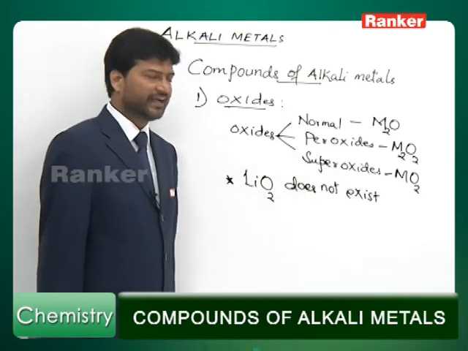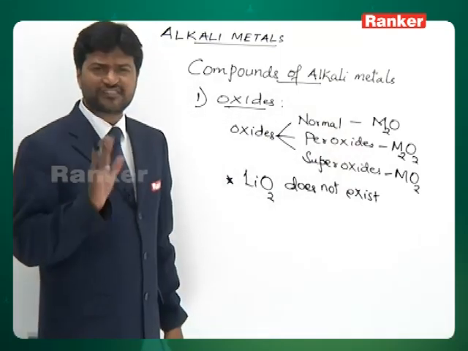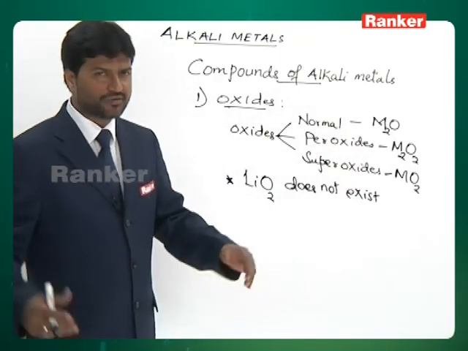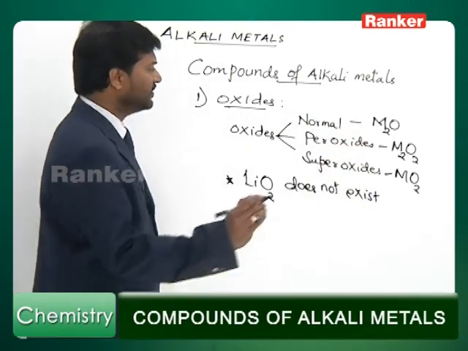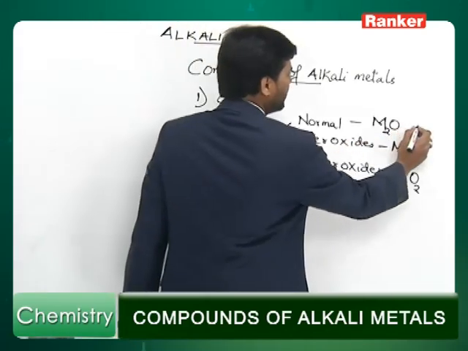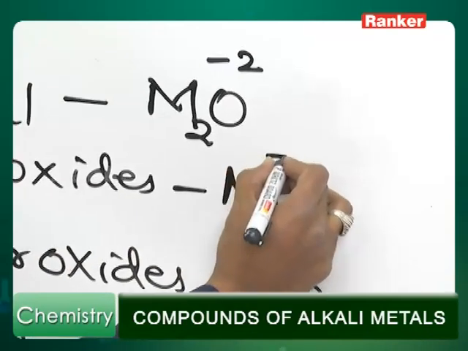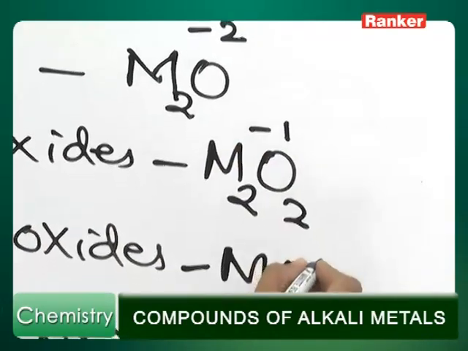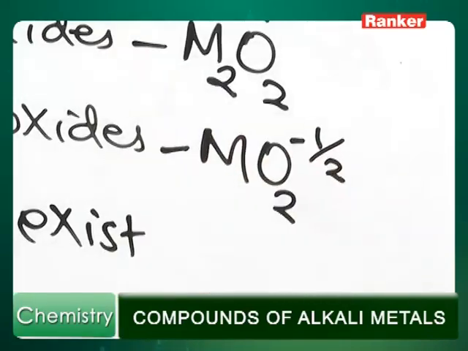LiO2 does not exist. In all these compounds, oxidation state of alkali metal is +1 only, but the oxidation state of oxygen is different in different types of oxides. Here the oxidation state of oxygen is -2. In case of peroxides, it is -1, and in superoxides, oxidation state of oxygen is -1/2.